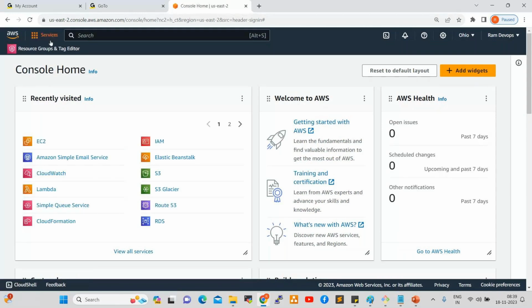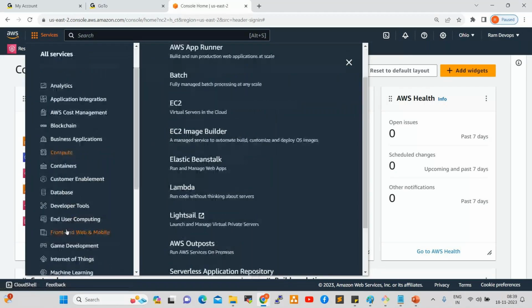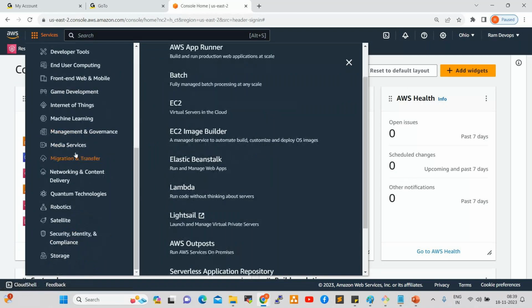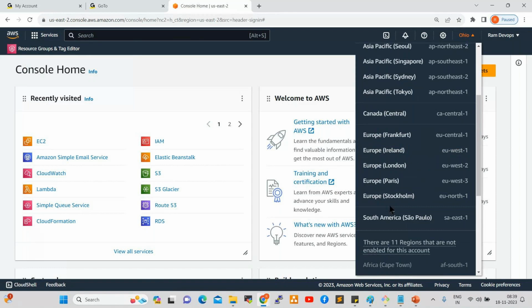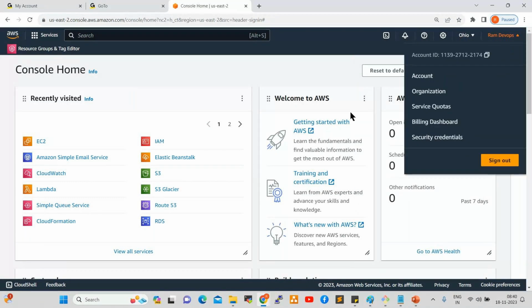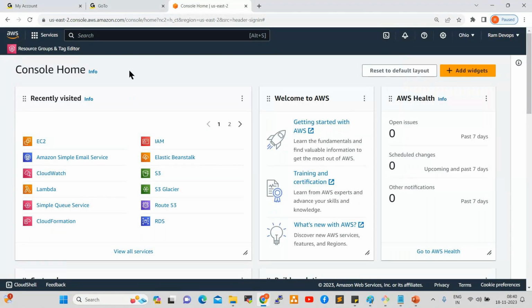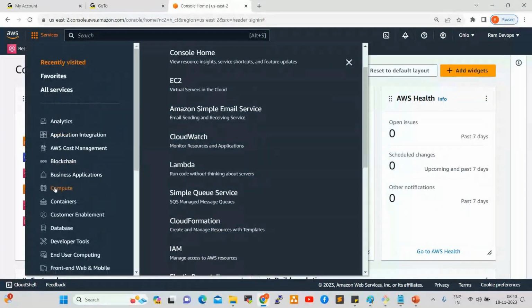These are all the services available: compute services, networking services, storage services, all the services are available here. Here, these are the regions: US regions, Asia Pacific regions, Europe regions. This is my login ID. Now, if you want to create one EC2 instance, go to services, click on compute, click on EC2.